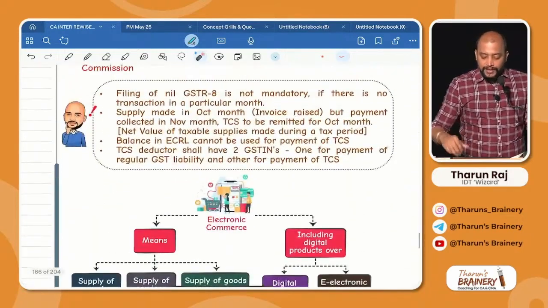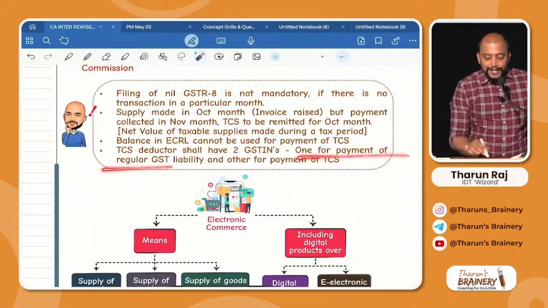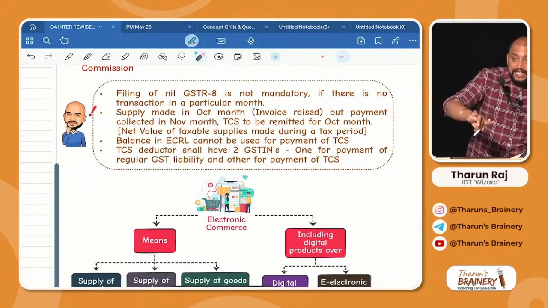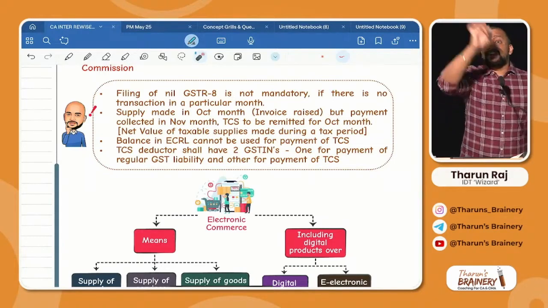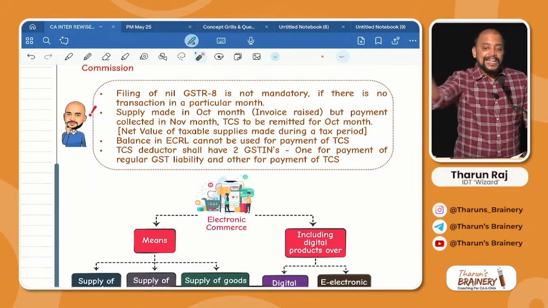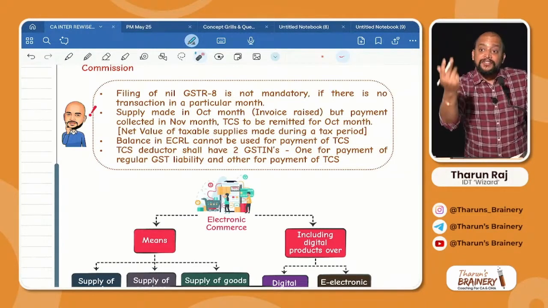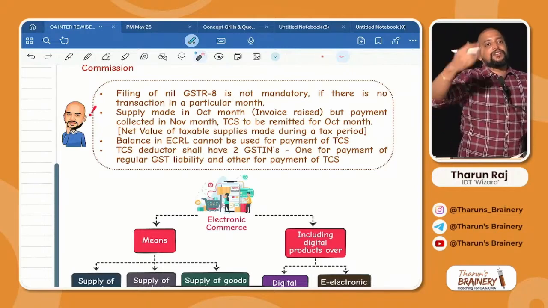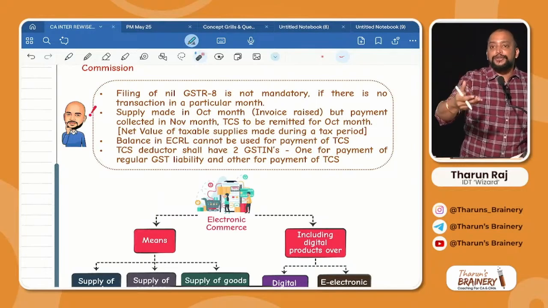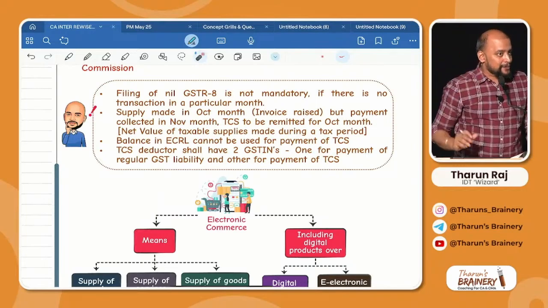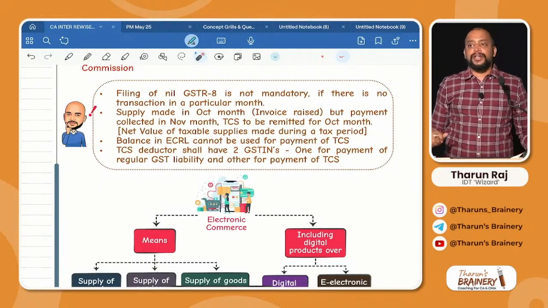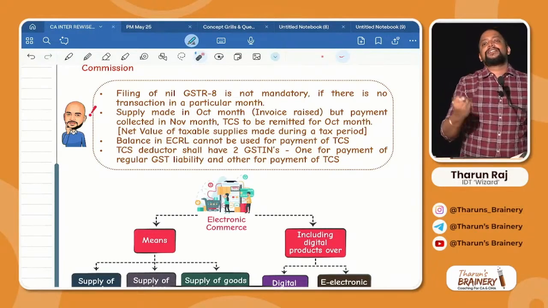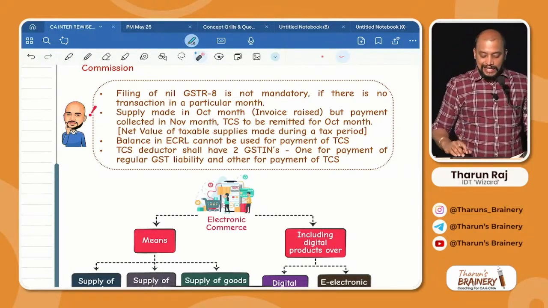One for payment of regular GST liability, another for payment of TCS. So when they log in to the registration for payment of TCS, the electronic credit ledger and all will not be there. When they log in to their normal registration, the electronic credit ledger will be there for payment of liability through input tax credit. Is it clear? What is the electronic credit ledger? ITC. Your input tax credit will be available in that electronic credit ledger.